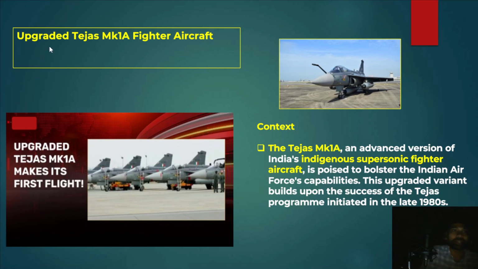So the next important article is the upgraded Tejas Mk1A fighter jet. So we all know that this fighter jet is indigenously developed by India. So the context is that the Tejas Mk1A is an advanced version of India's indigenous supersonic fighter aircraft and is poised to bolster the Indian Air Force's capabilities. So it would further augment India's capabilities. This upgraded variant builds upon the success of the Tejas program that was initiated in the late 1980s.